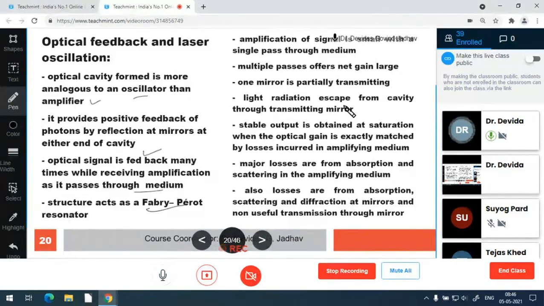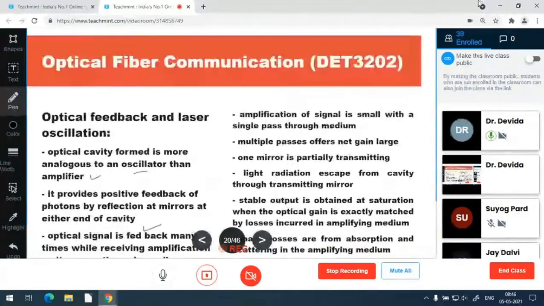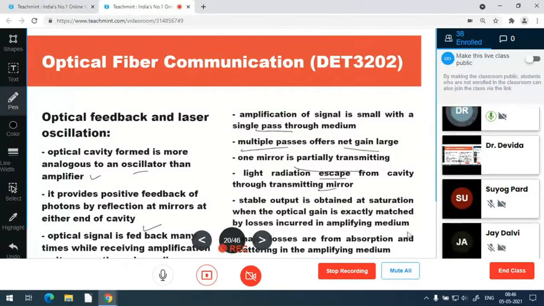Amplification of the signal is small whenever it passes only once, but if there are multiple passes of the photons due to the mirrors, the net gain is large. One mirror is partially transmitting, which allows the radiation to escape, and that becomes the output of the laser cavity.